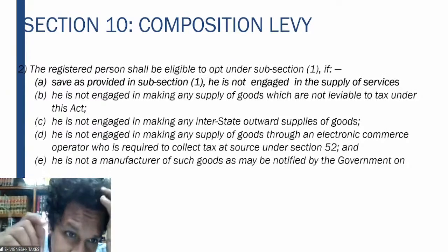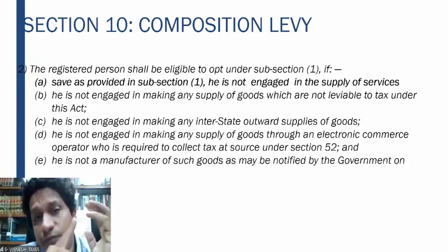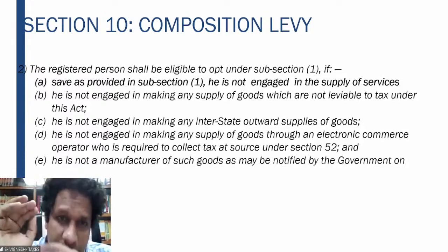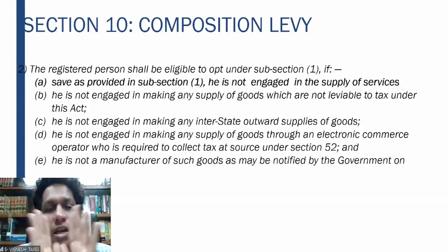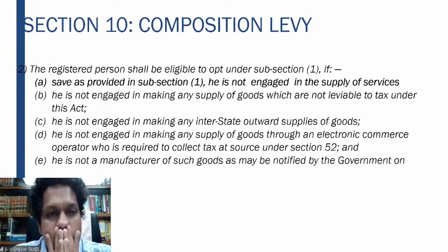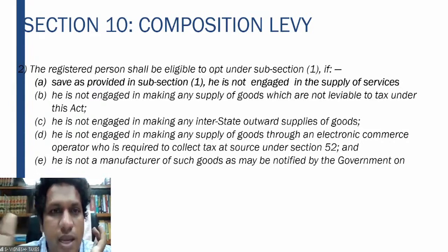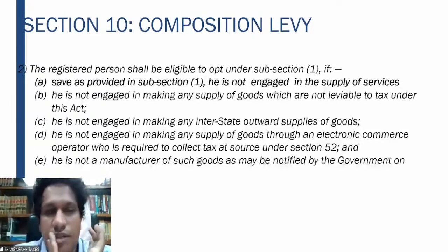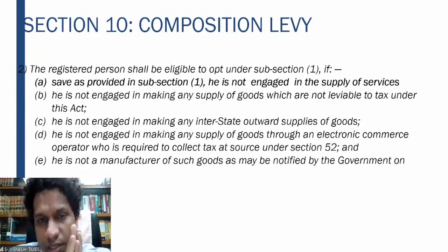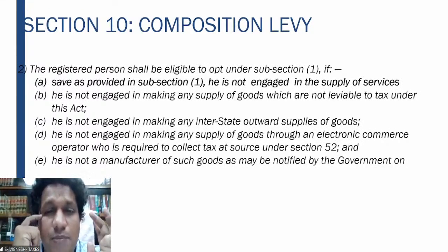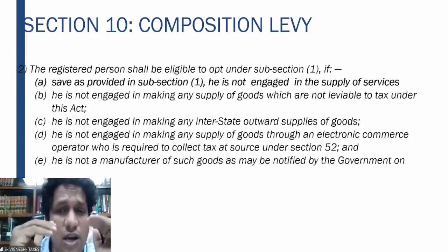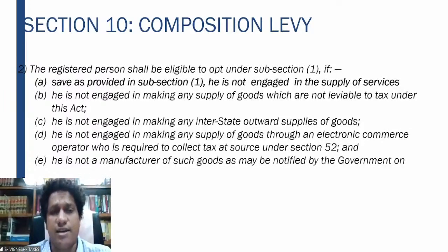Number 1, save as provided in subsection 1, that is, except as provided in subsection 1, that is your 10% clause, he is not engaged in the supply of services. So therefore, he should not be engaged in the supply of services other than what is given in subsection 1. Second one, he is not engaged in making any supply of goods which are not leviable to tax under this Act, right?